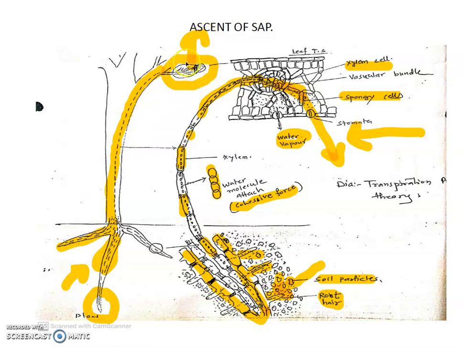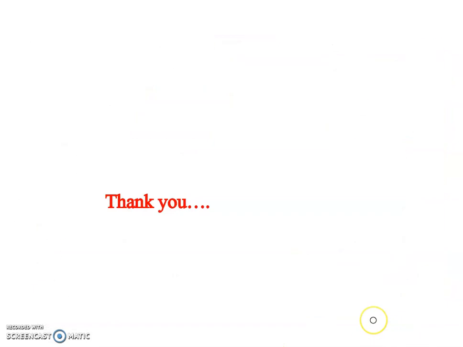Pressure is created, and due to that pressure water is absorbed. It is a chain form: one molecule is lost, one molecule is absorbed. This upward movement of water from root to various aerial parts against gravitational force is called ascent of sap. Thank you.